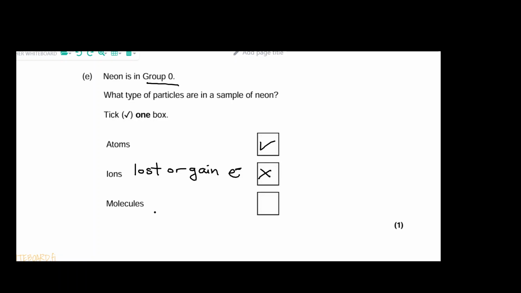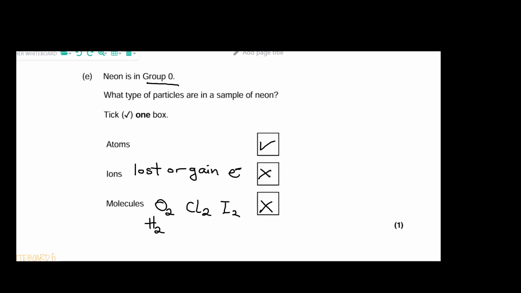Then we won't refer to them as molecules. That's because, for example, we have diatomic molecules like oxygen, which will exist as O2, right? Chlorine will exist naturally as Cl2. Iodine will exist naturally as I2. Hydrogen will exist as H2 gas. So these will be molecules, but neon will not exist as a molecule. Okay, so that leaves our answer as just atoms.